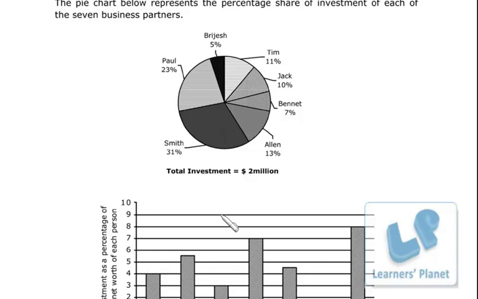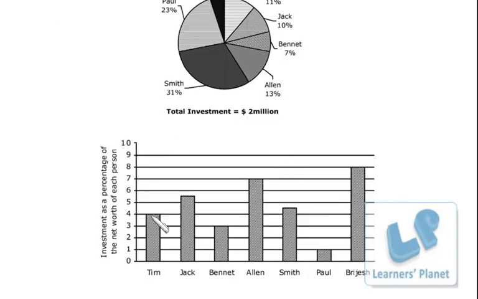Let me say it once again. Tim has invested 11% of 2 million, which is actually 4% of his net worth. Investment as a percentage of the net worth of each person. So this concept should be clear in your mind. Now we go to the questions.